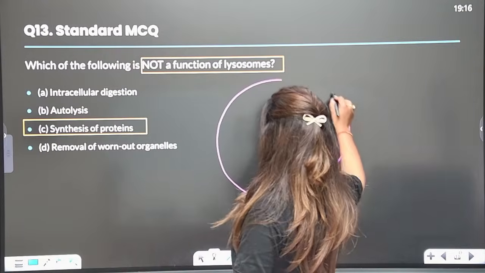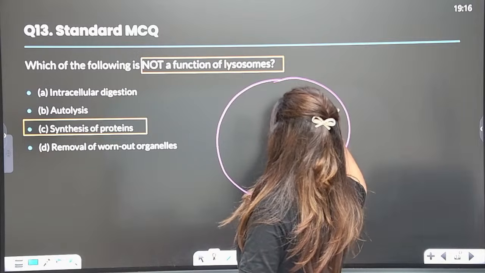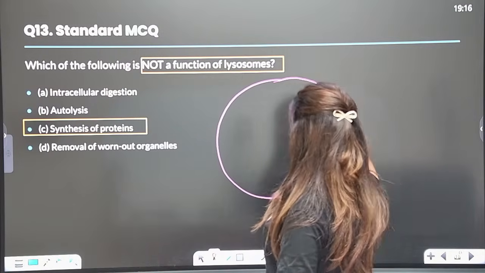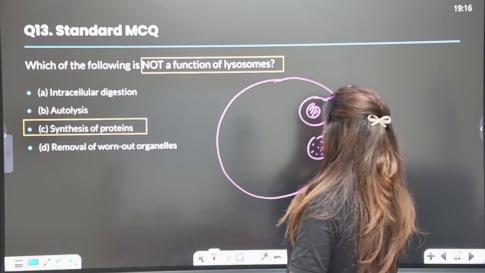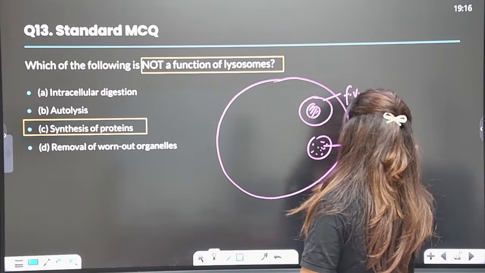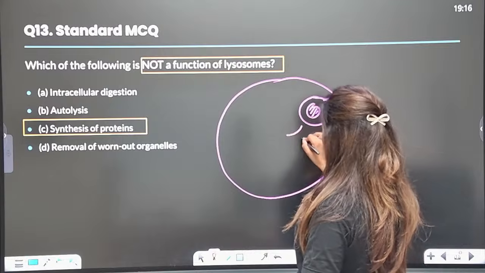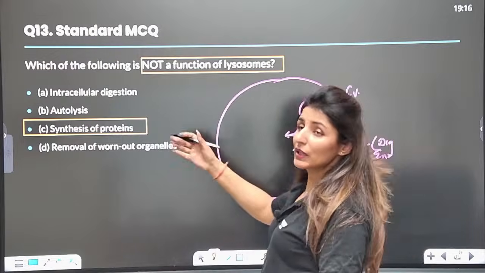So this is a cell, and a food vacuole is generated. Food is ingested, and this is the food vacuole, right? Then lysosomes containing digestive enzymes are going to fuse with it, and it will help in intracellular digestion.